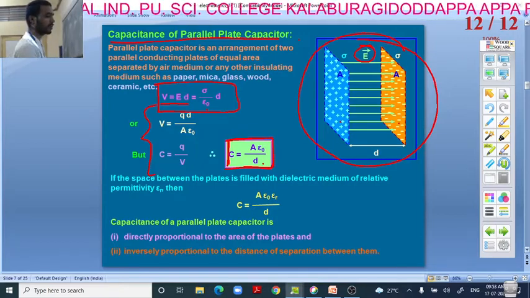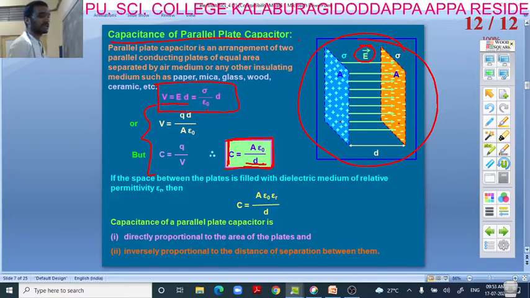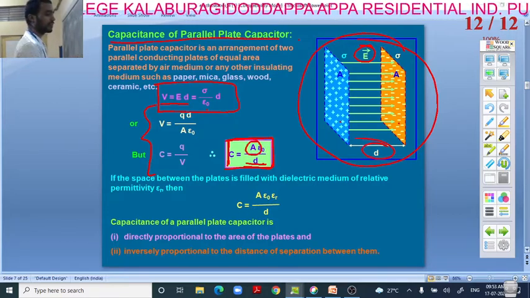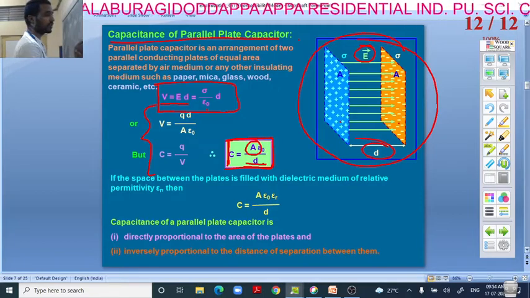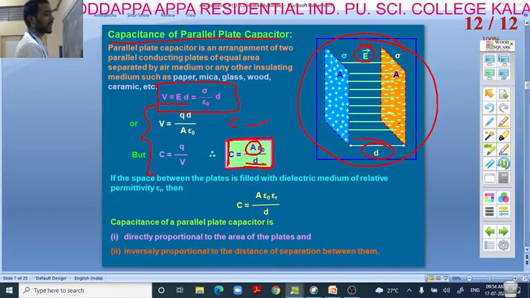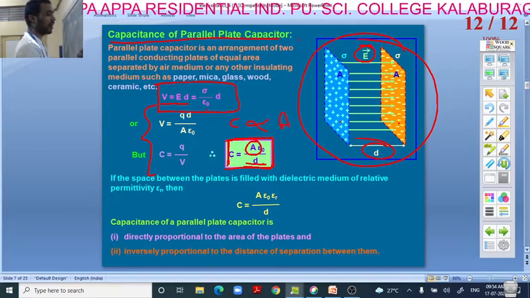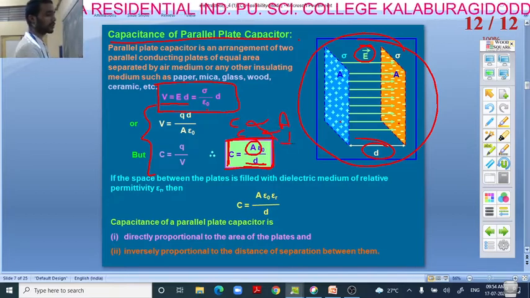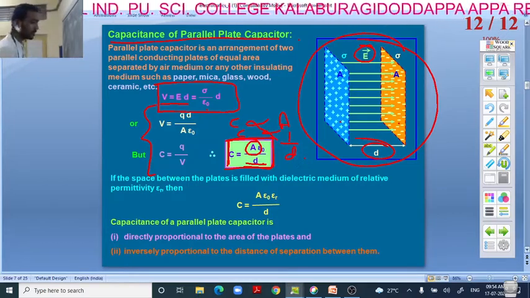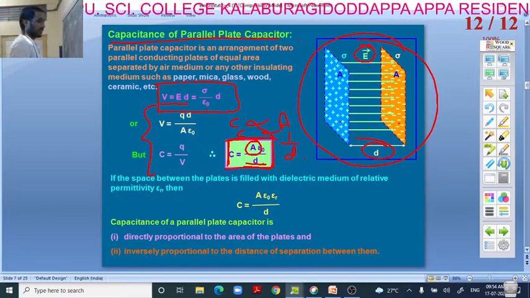C is equal to A epsilon divided by D. D is what? Distance between the two plates. A is the area of the plates. So you need to remember that the capacitance of a parallel plate capacitor is directly proportional to area and inversely proportional to 1 divided by D. It is right. Okay, that is one thing.